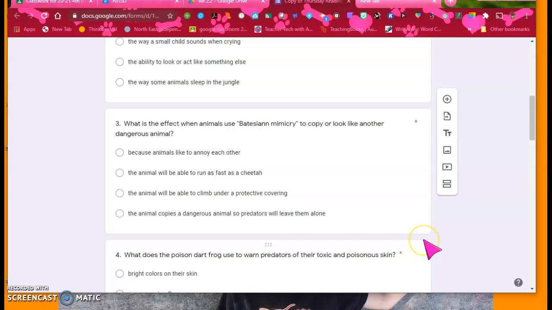Number 3, what is the effect when animals use Batesian mimicry to copy or look like another dangerous animal? Because animals like to annoy each other, the animal will be able to run as fast as a cheetah. The animal will be able to climb under a protective covering. The animal copies a dangerous animal, so predators will leave them alone.